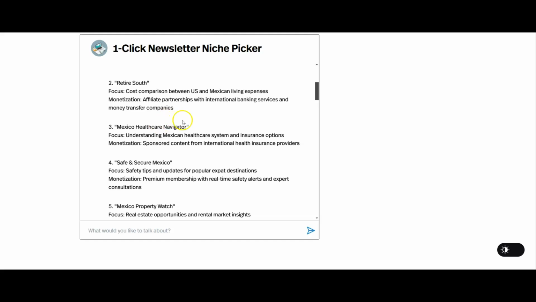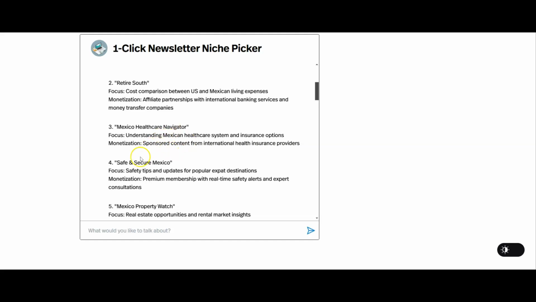Next, we've got Mexico Healthcare Navigator, which makes complete sense because if you're older, you tend to have more health issues, and that would be something that you would be worrying about. So understanding the Mexican healthcare system and insurance options would be something that people would be interested in. And here we've got sponsored content from international health insurance providers. Again, you should get really, really good returns for sponsoring or using affiliate links for health insurance providers. And again, you might be able to get recurring income from those as well.